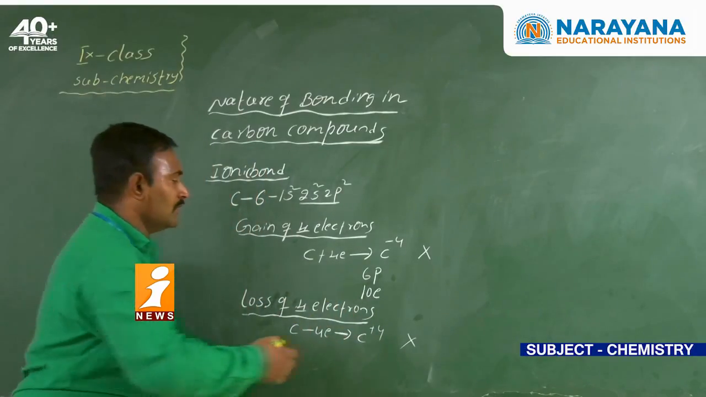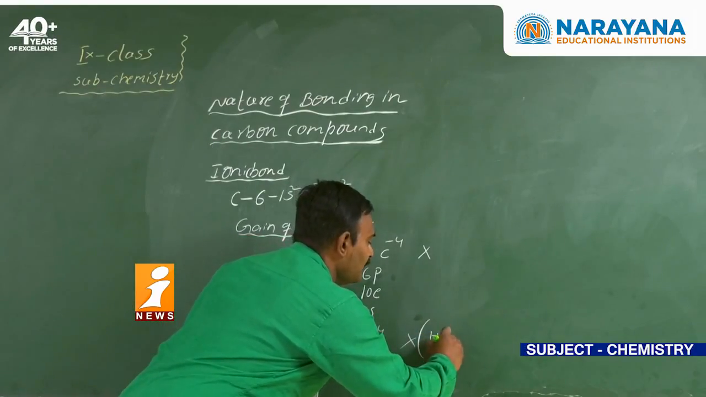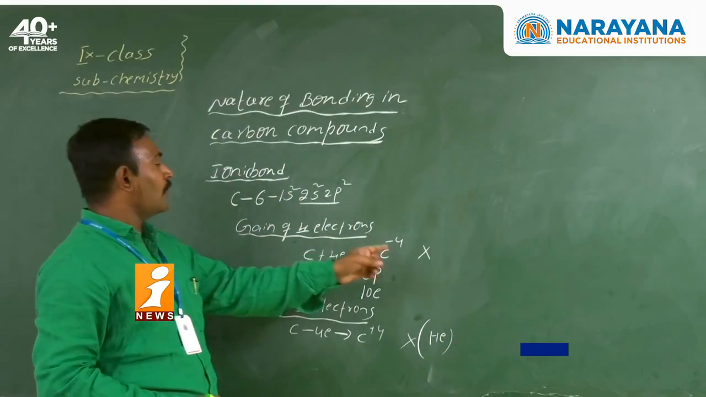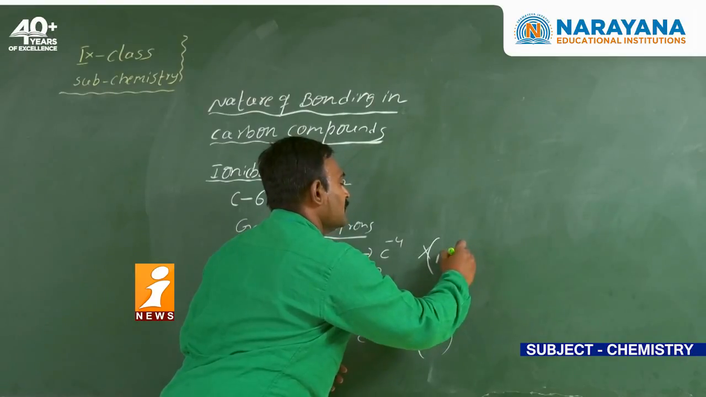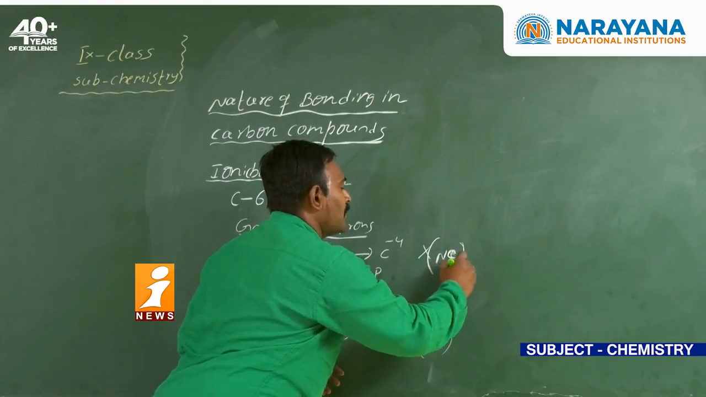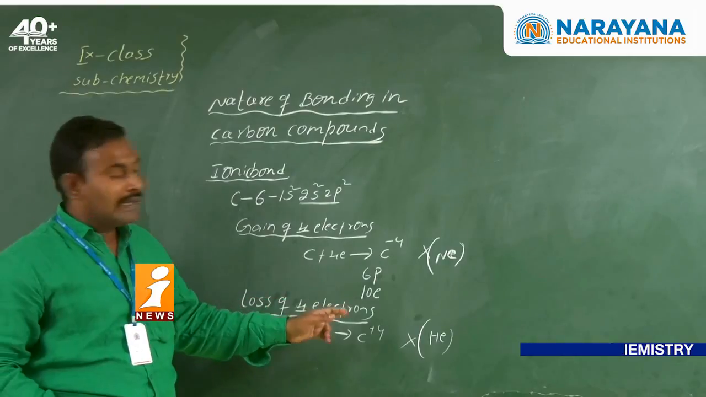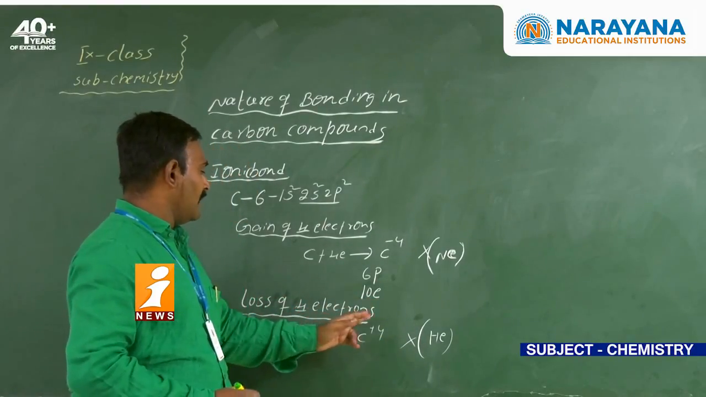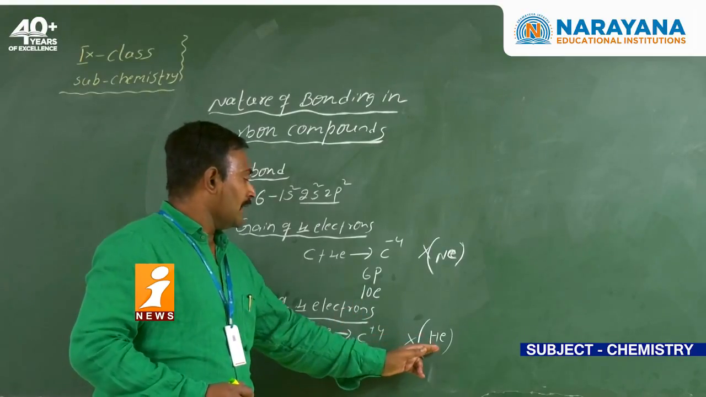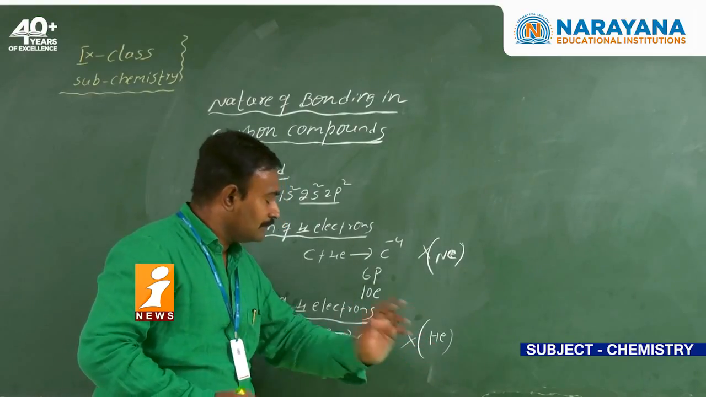It's not possible. Here, what is the configuration? Helium configuration. It gains the 4 electrons, then it acquires the ion configuration. So gain of the 4 electrons is not possible because 6 protons can't handle the 10 electrons. And here, loss of the 4 electrons, it is getting the helium configuration.